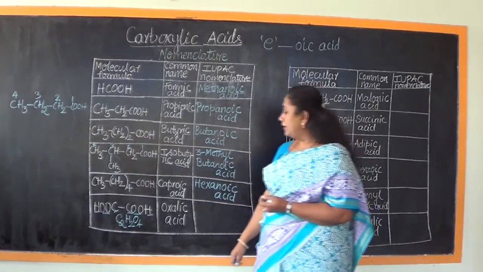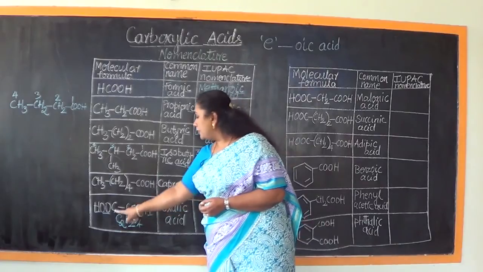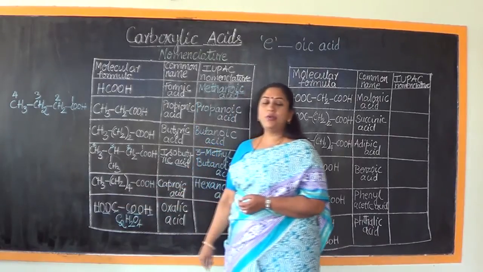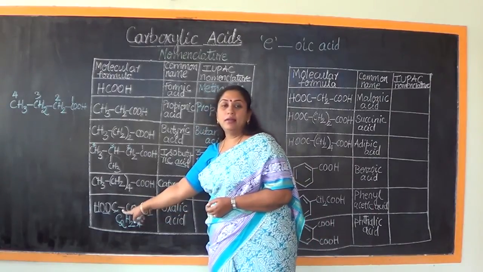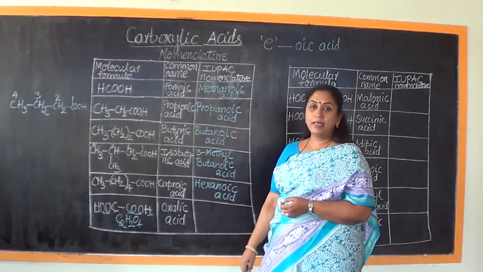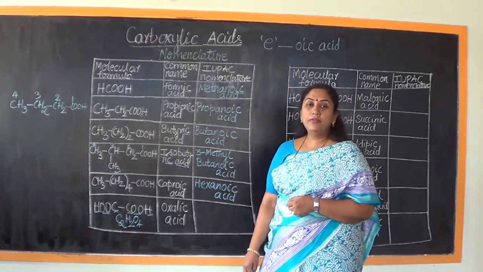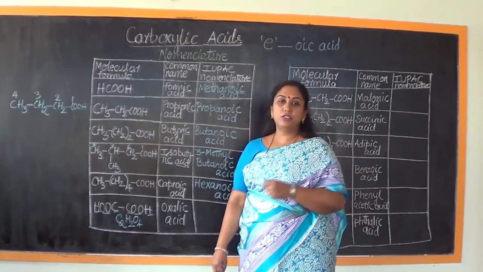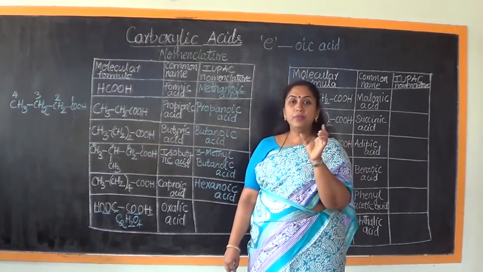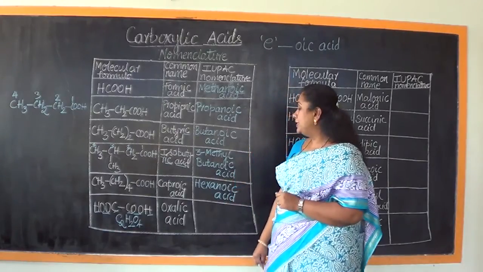Since we find the presence of 2 carbon atoms and these carbon atoms are saturated, meaning containing a single covalent bond between them, the root word to be fixed is eth and the suffix to be fixed is ane. So ethane. And what else do we see?